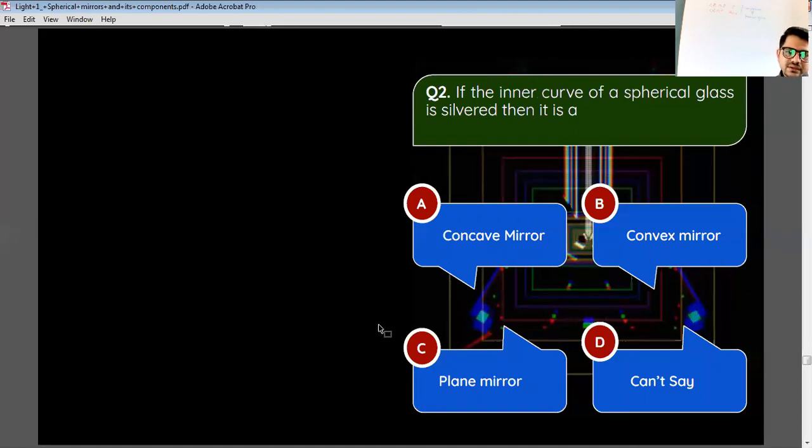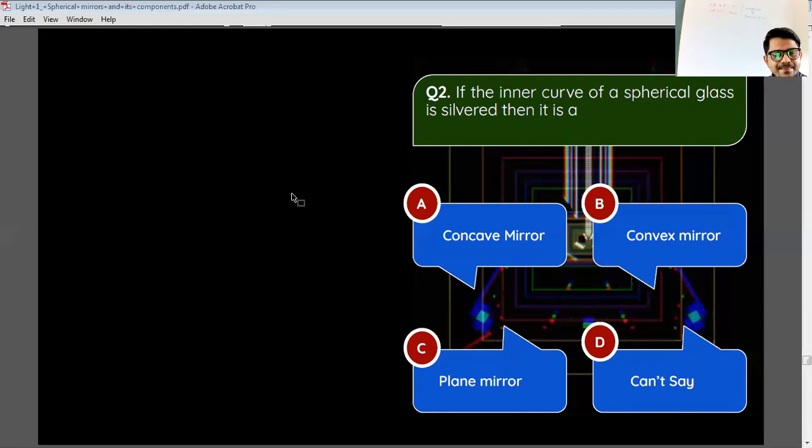Next question, question number 2. If the inner curve of spherical glass is silvered, then what mirror do we get? Punya says convex mirror. Harshit, convex. Mehul, option B, convex.